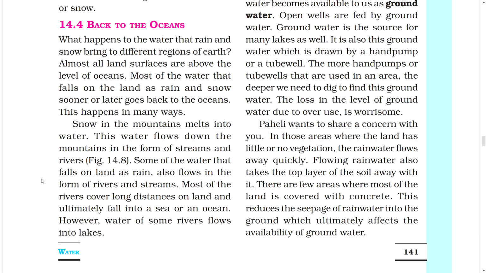Bailey wants to share a concern with you. In those areas where the land has little or no vegetation, the rainwater flows away quickly. Flowing rainwater also takes the top layer of the soil away with it. There are few areas where most of the land is covered with concrete. This reduces the seepage of rainwater into the ground, which ultimately affects the availability of groundwater.